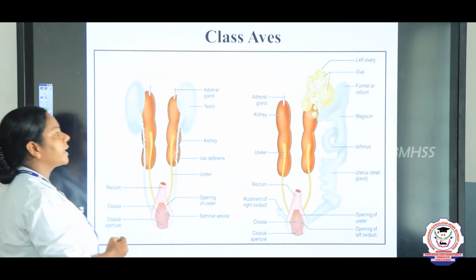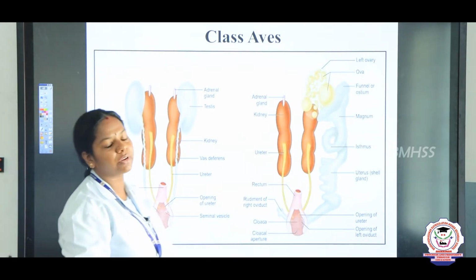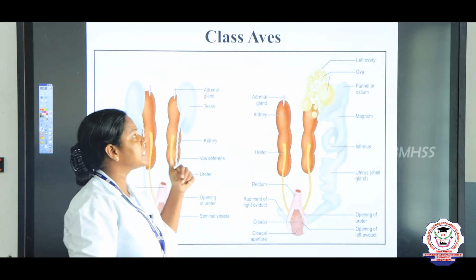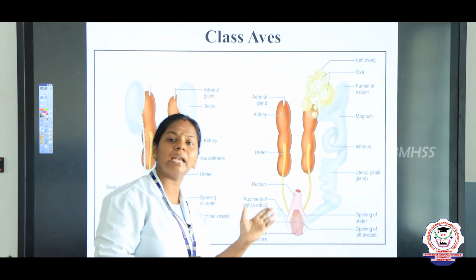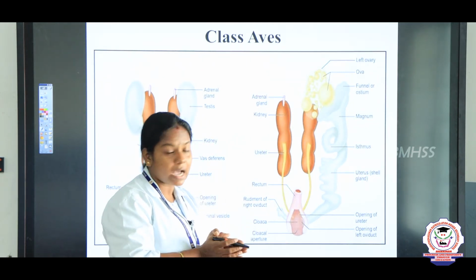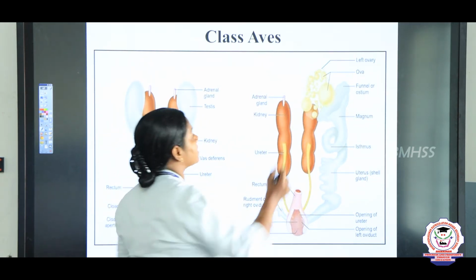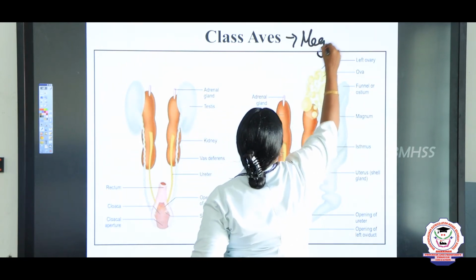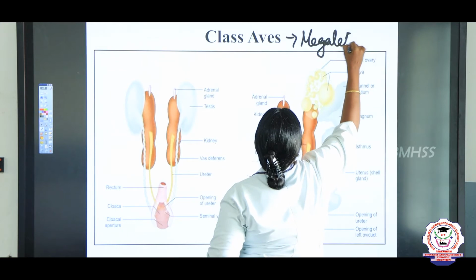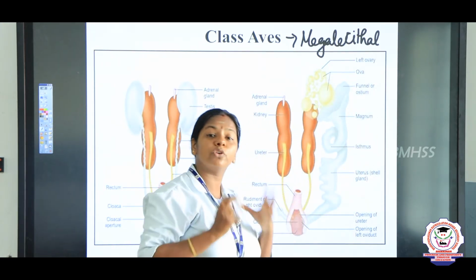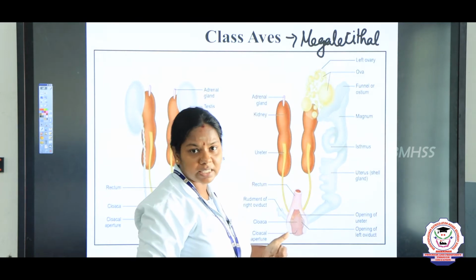And here kidneys are present, metanephric kidneys, well developed kidneys are present, and the sexes are separate, male and female are separate and sexual reproduction takes place, and we can say the eggs are megalecithal. What do you mean by megalecithal? Megalecithal means they have more amount of yolk. More amount of yolk is present in the bird's eggs.